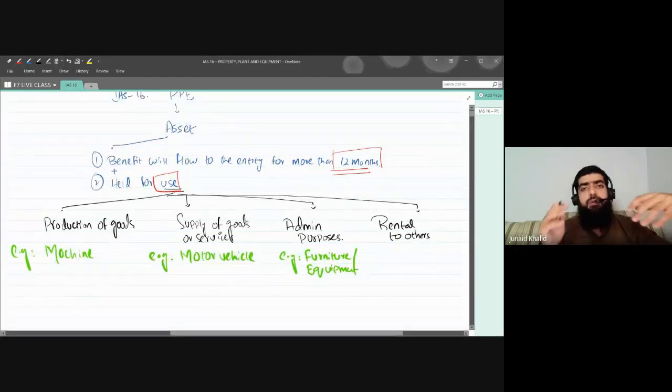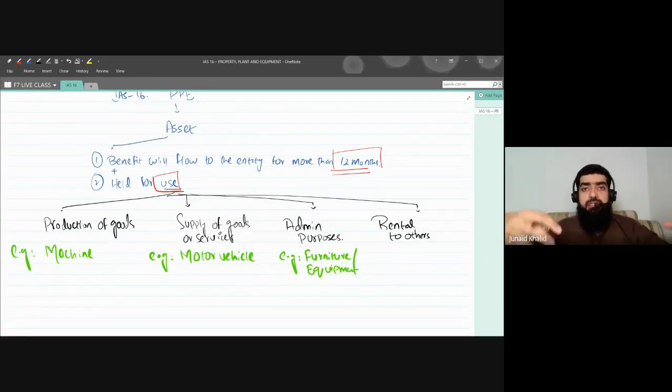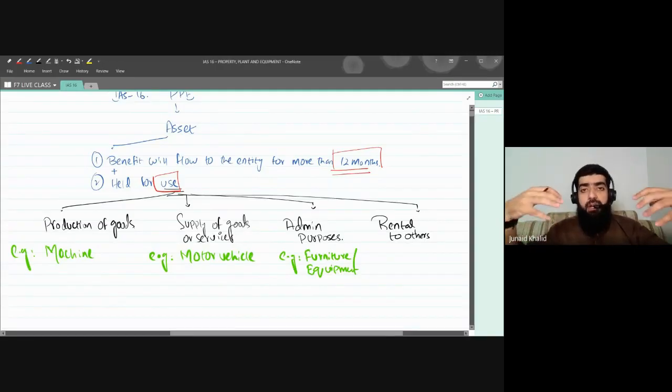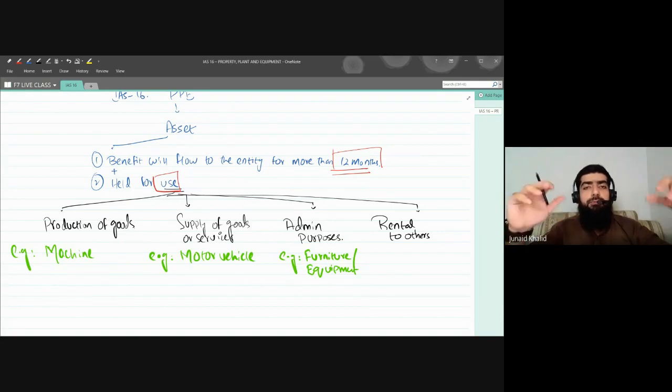For example, I have a machine or a motor vehicle. I don't know whether in your country it usually happens or not. In Pakistan, if I have a car, I can rent it out to someone else for 2 days or 3 days or 4 days, and you use that car and just pay money for it. So what I'm doing is giving that car for rental purposes.